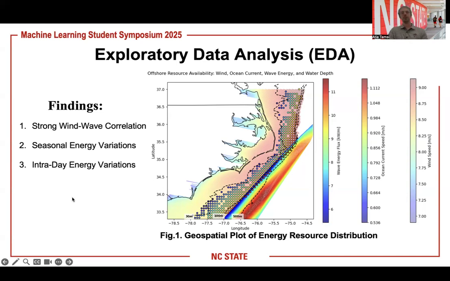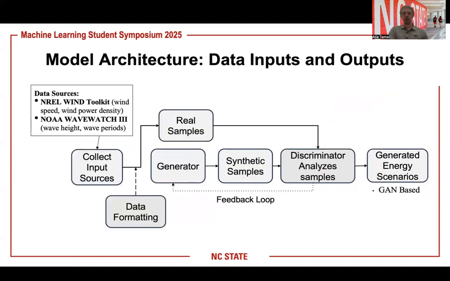There are some correlations here, particularly wind and wave have a strong correlation. There's a high amount of seasonal variation, specifically with wind, which is highest in the spring and the fall, and there's a lot of intraday variation in a single 24-hour time period as well. So we had to consider all this when creating our model architecture.